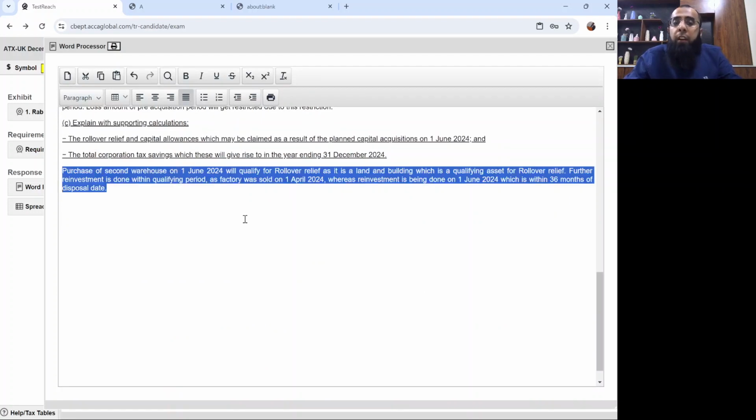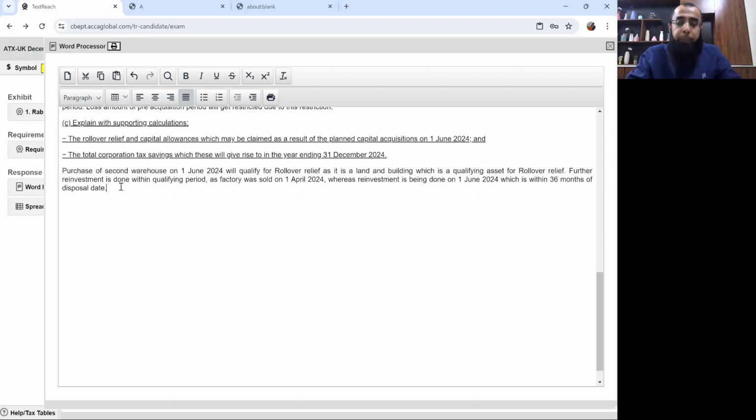Purchase of second-hand warehouse on 1st June 2024 will qualify for rollover relief as it is a land and building, which is a qualifying asset for rollover relief. Further reinvestment is done within qualifying period as factory was sold on 1st April 24, whereas reinvestment is being done on 1st June 2024, which is within 36 months of disposal date.